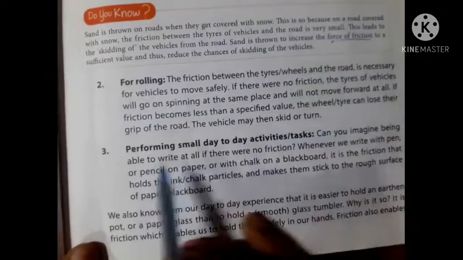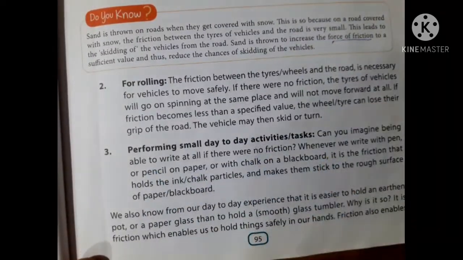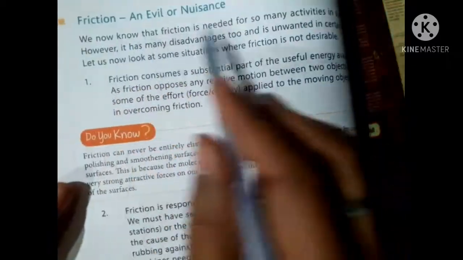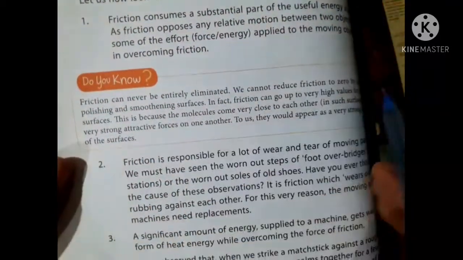Friction is also needed for performing small day-to-day tasks. Friction as an evil or nuisance: try to read and try to understand.